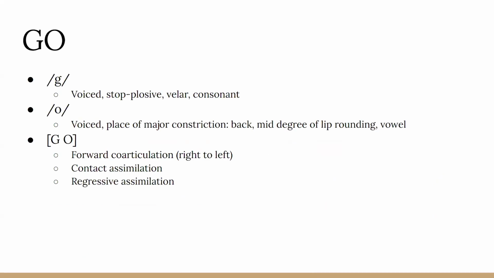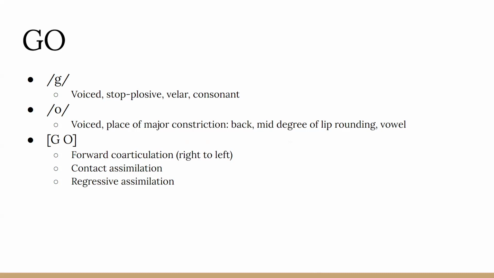So to begin, Helen begins by saying go. This sound travels right to left, meaning the pronunciation of O influences the shape she makes while she pronounces the G. This is also a contact assimilation with the co-articulation being in the same syllable. The G is not produced in a pure form because of the influence from the co-articulation. The G is a voiced consonant.